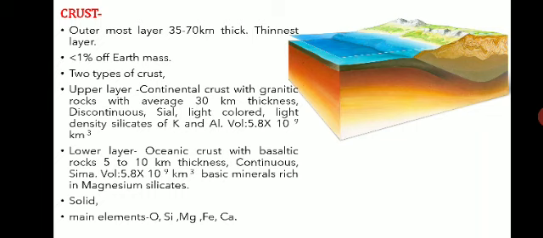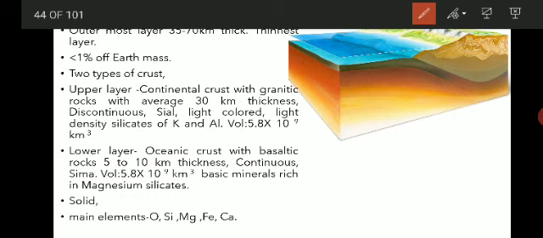Because where is the Mohorovicic discontinuity? It is here, which divides the crust and the mantle. So the lower boundary of the crust is marked by the Mohorovicic discontinuity.